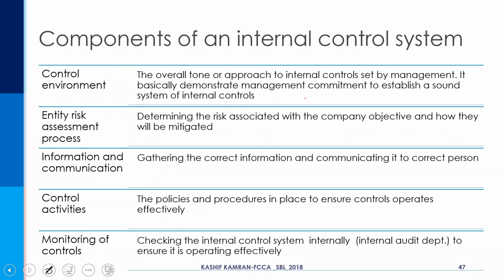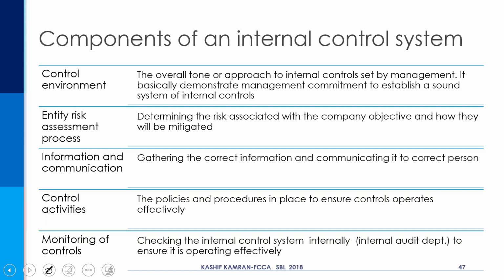Components of the internal control system. Now we know in every organization, particularly the complex organizations, the large organizations, the listed companies, internal control systems play a very, very important part because they bring an orderly and efficient conduct of the business.